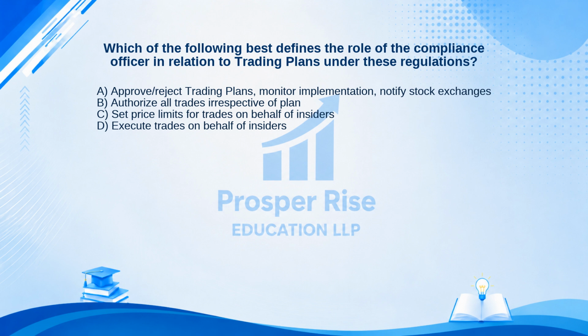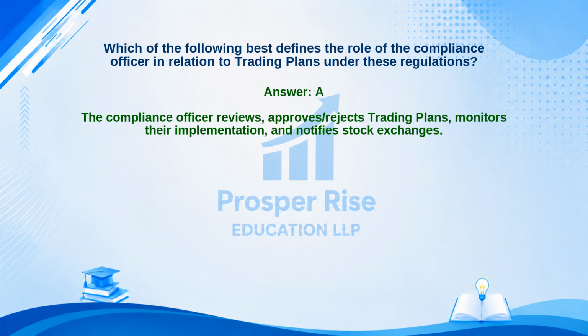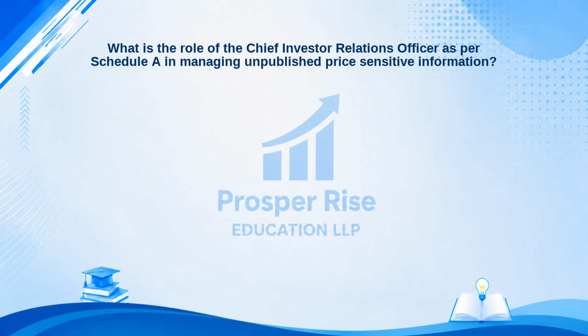Take a moment to pause the video and decide. The correct answer is option A. Let's see why. The compliance officer reviews, approves/rejects trading plans, monitors their implementation, and notifies stock exchanges. What is the role of the Chief Investor Relations Officer as per Schedule A in managing unpublished price-sensitive information?